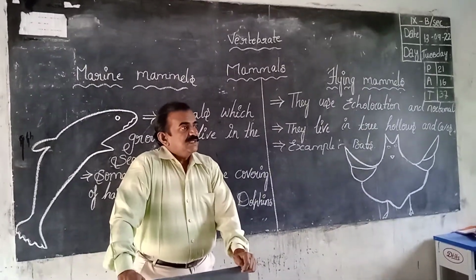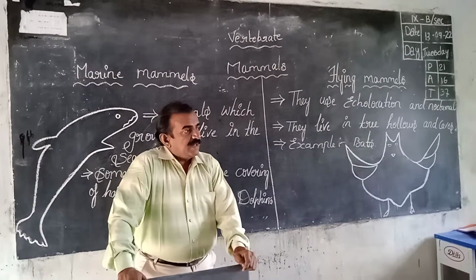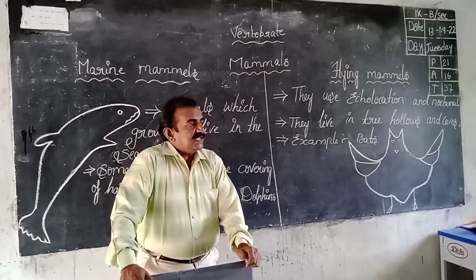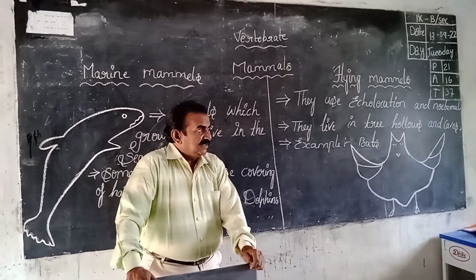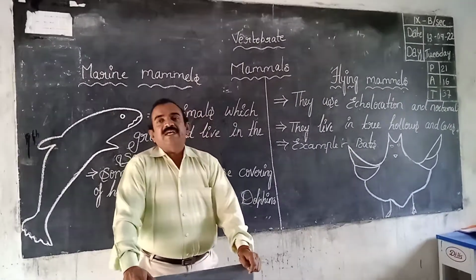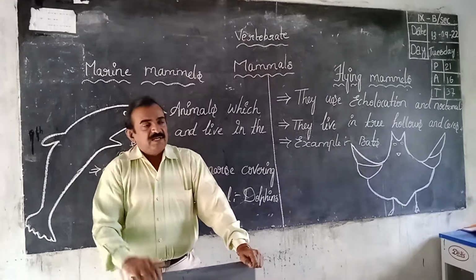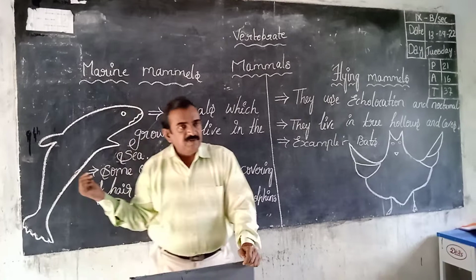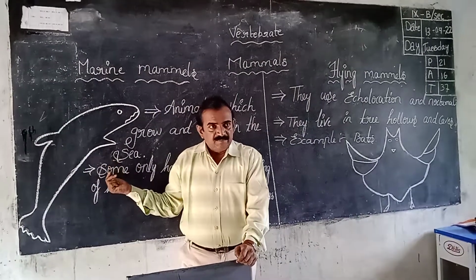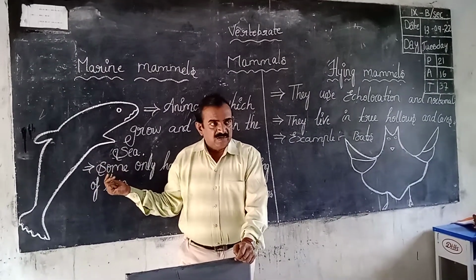What is meant by mammal? A mammal is an animal which can give birth to young ones and feed its young ones with milk. So those animals are called mammals. Now I am telling marine mammals. For example, there is a good diagram on the blackboard, that is dolphin.